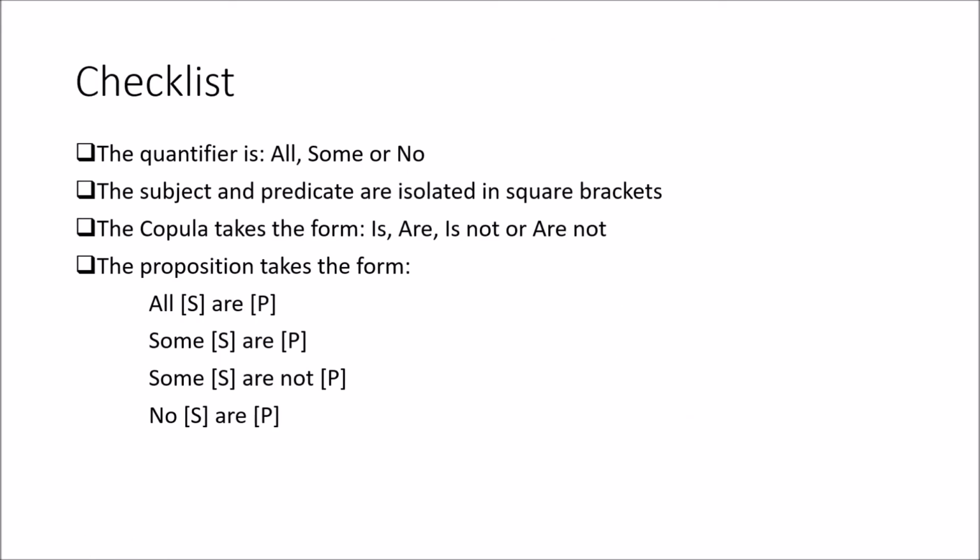Okay, so here's a checklist. If you can tick off all of these points, then your proposition is in strict logical form. So you've got the quantifier: all, some, or no. The subject and predicate must be isolated in square brackets. The copula takes the form is, are, is not, or are not. More on that in a moment. And then the proposition takes one of these four forms. Okay, it has to look like one of these four.